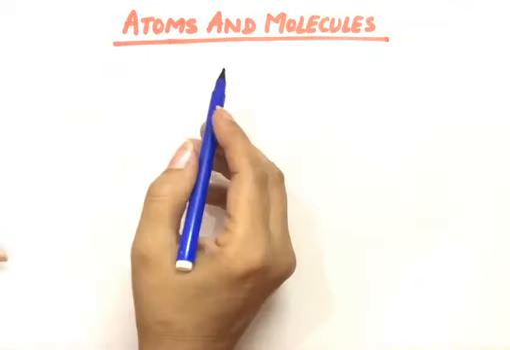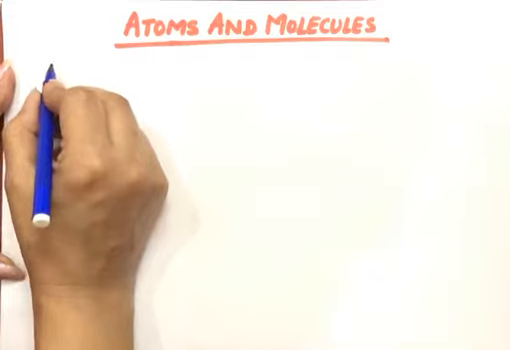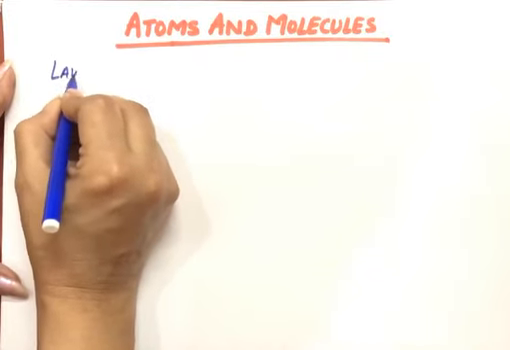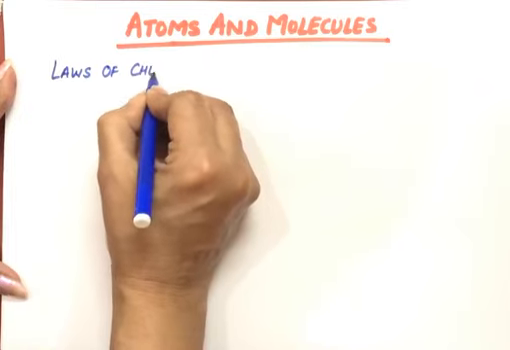Today we are starting the next chapter, that is atoms and molecules. And the first topic in this chapter is laws of chemical combination.